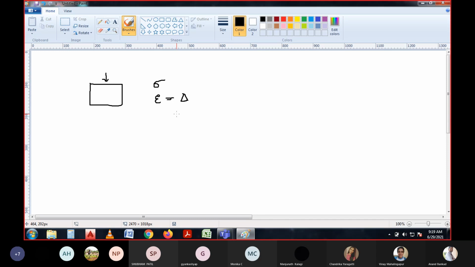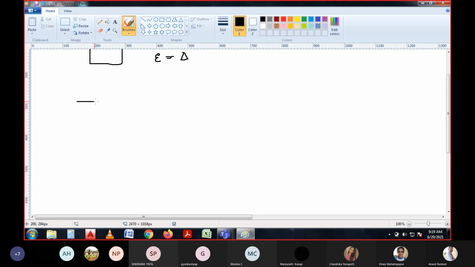Similarly, if you have a member which is connected to the surface and hanging, and this particular body is having an axial force, this axial force may cause the body to get deformed by a certain length or certain unit.